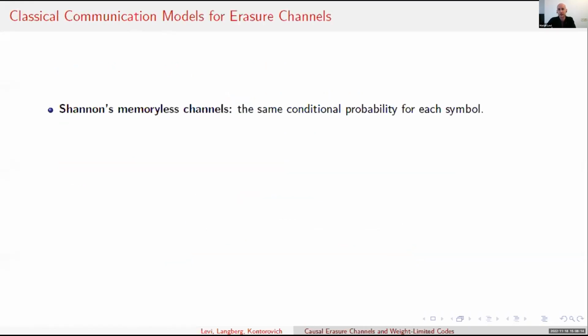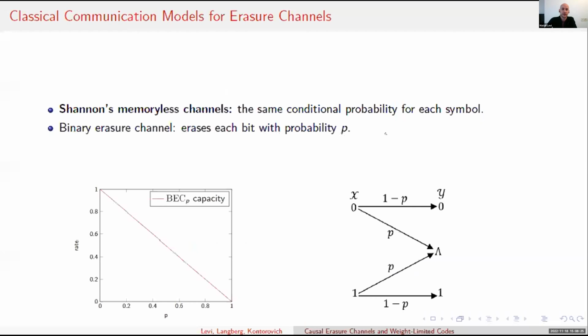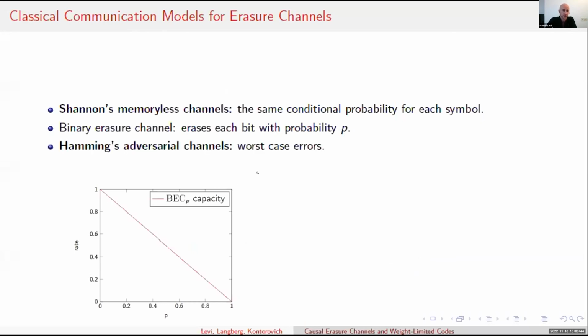Let's talk about two classical communication models for the erasure channel. The first classical model is the Shannon memoryless channel, which is a channel that acts the same way in each time step. The binary erasure channel erases each bit with probability P, that is, it flips an independent biased coin for each bit, deciding whether to erase it or not. It is depicted here. And the capacity of the binary erasure channel is known to be 1 minus P, and it's depicted here in the graph.